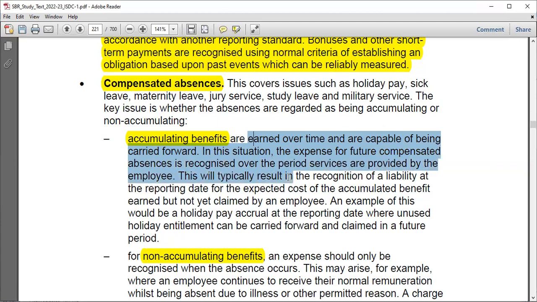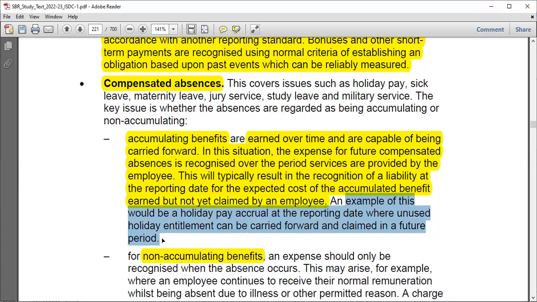And this will typically result in the recognition of a liability at the reporting date for the expected cost of the accumulated benefit not yet claimed by an employee. So that's the case. Even if an employee has not yet claimed, you can just be allowed to take that, right? Just take a look at this good example. An example of this would be a holiday pay accrual at the reporting date, where unused holiday entitlement can be carried forward and be claimed in a future period. So you can have something like this.